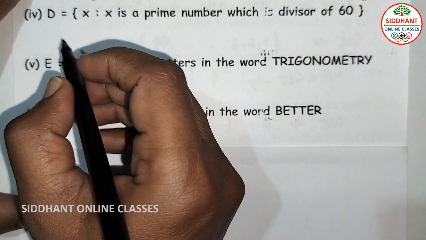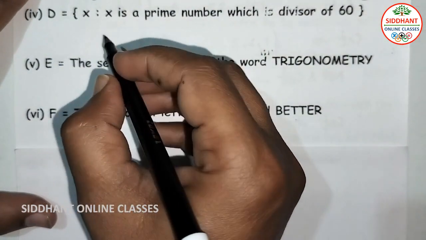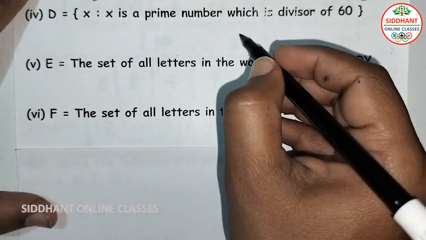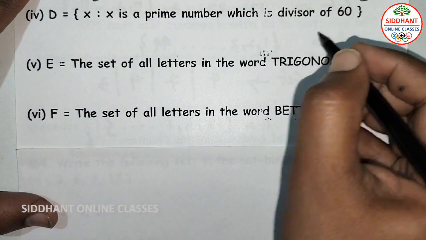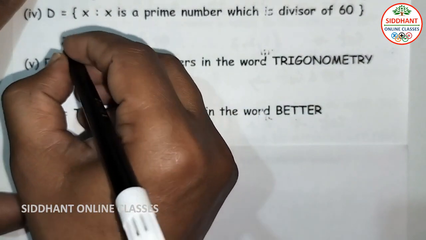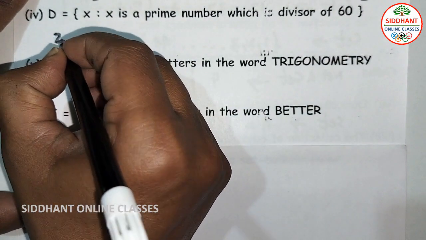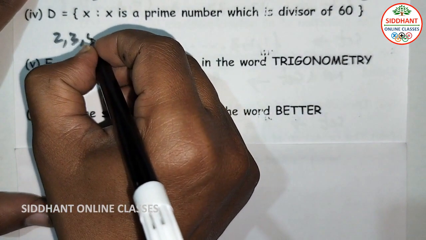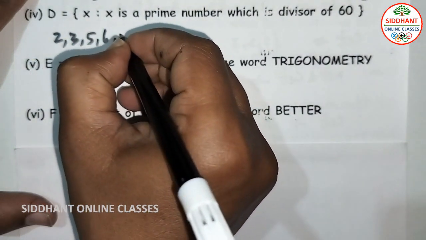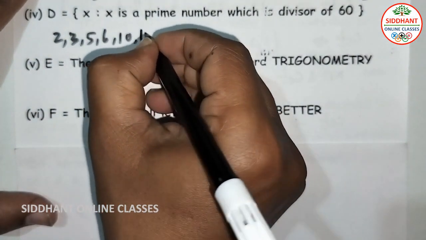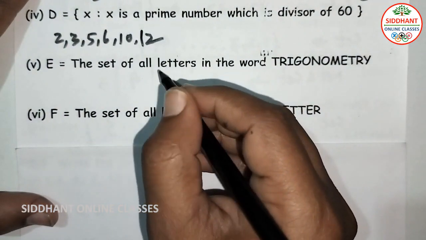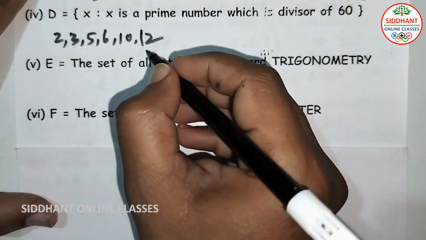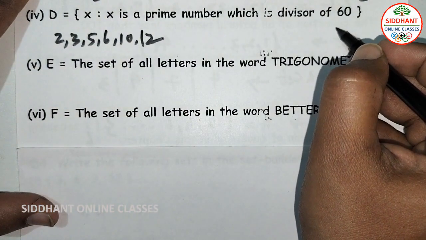Question number 4. D is equal to the set of x such that x is a prime number which is a divisor of 60. Divisors of 60 are 2, 3, 5, 6, 10, 12, and so on. All these are numbers which divide 60.